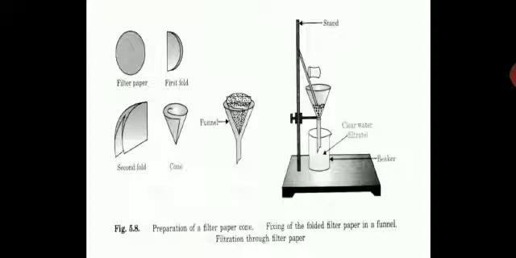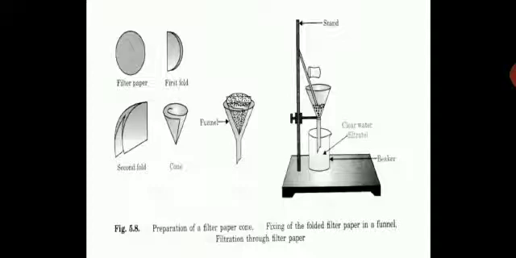See then how it is used. You can see again here the diagram is shown. You have to give a fold, two folds, first fold, second fold, and then you separate the layers and put it in a glass funnel. And this is how you can do decantation and filtration. You are going to decant it with the help of the glass funnel. Decant means you try not to disturb the mixture and you pour it. Then insoluble particles, solid particles, dust and dirt will remain on the filter paper. You can see in the diagram.